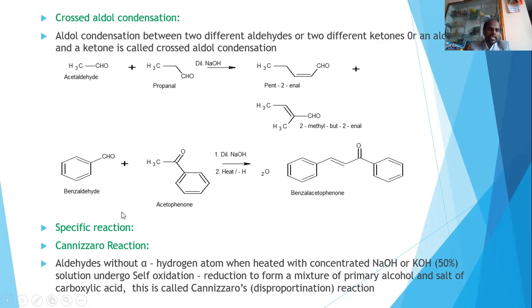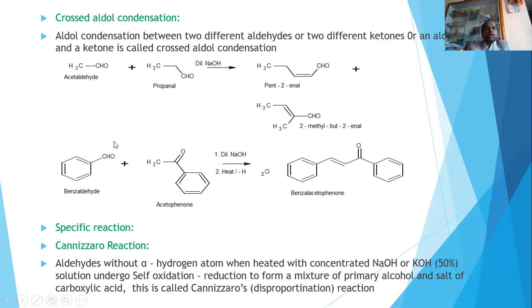And one more thing, a specific reaction is called Cannizzaro reaction. What is Cannizzaro reaction? So you can observe that this is one aldehyde group, and this is a functional group. Adjacent to this is called alpha carbon, and here there is alpha carbon, but there are no hydrogens here.